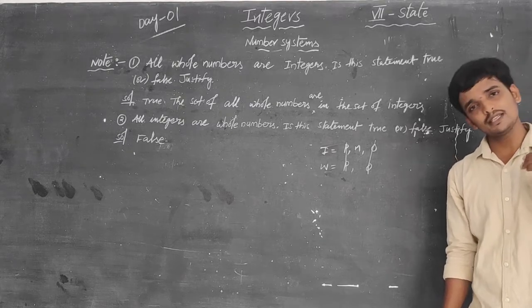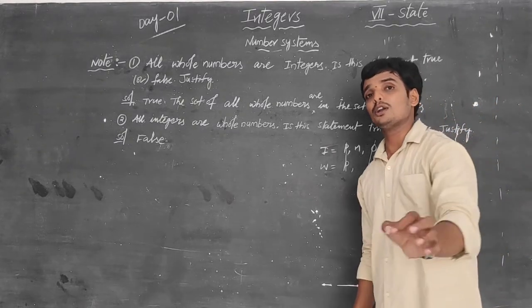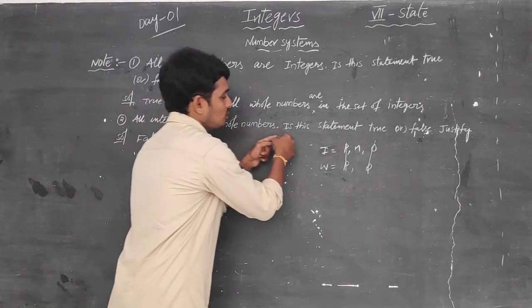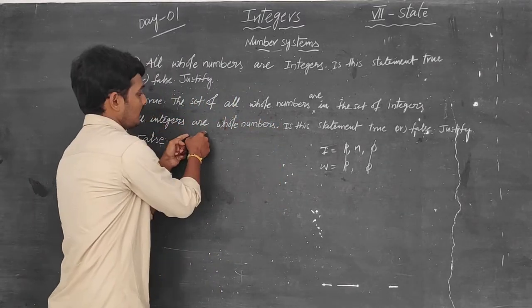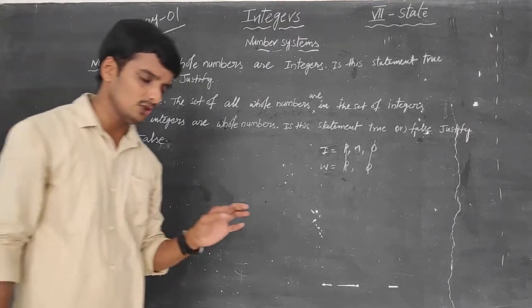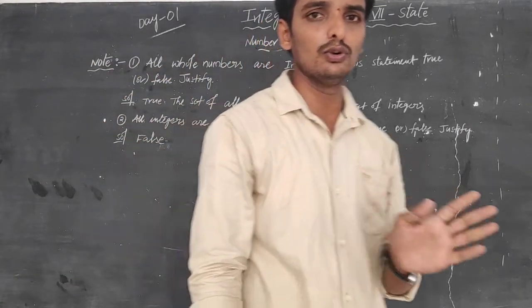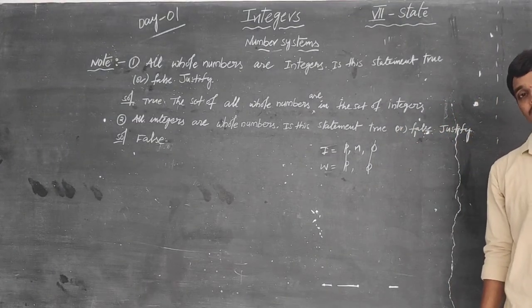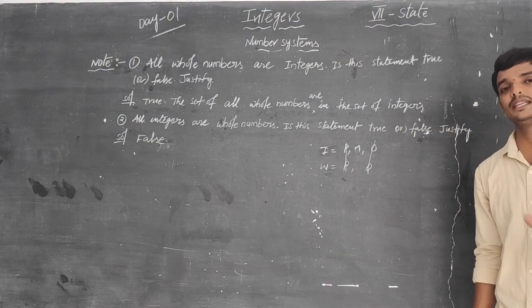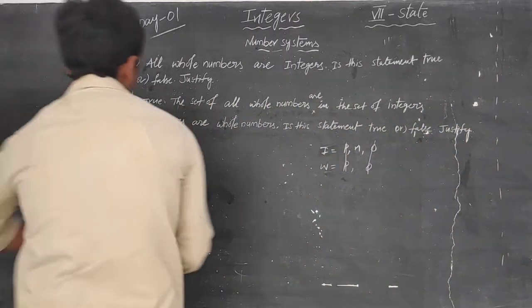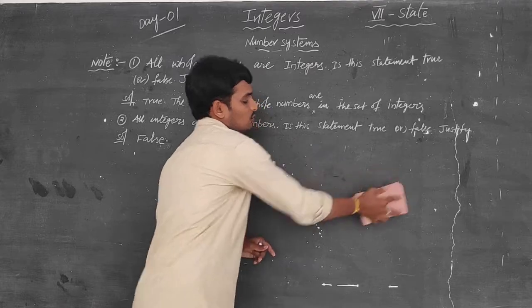Negative numbers are integers but not whole numbers.